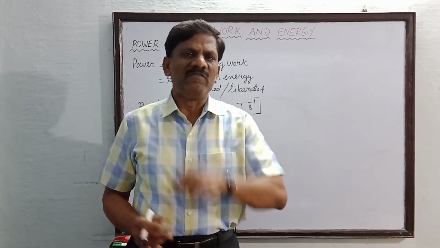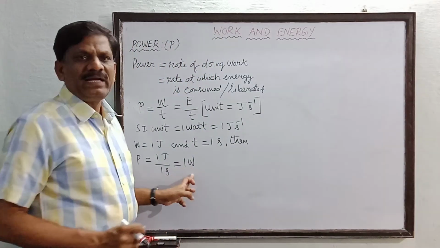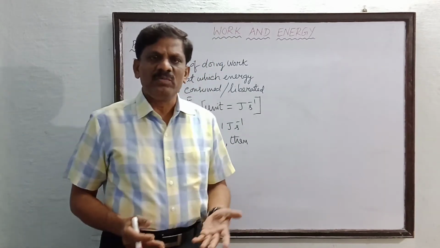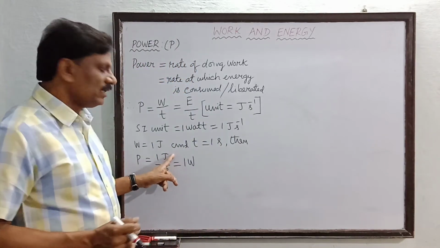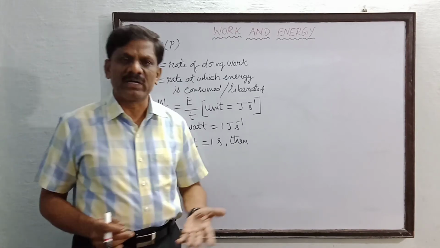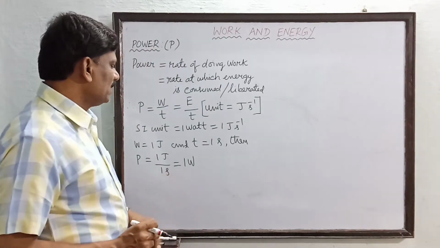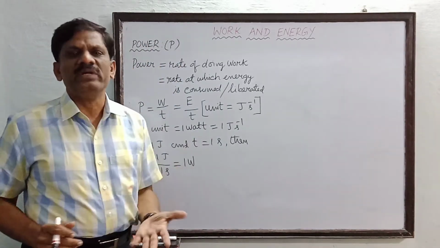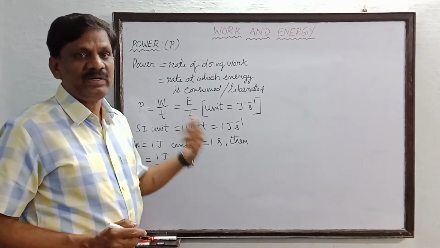So to define 1 watt, we can write like this. The power is said to be 1 watt when a work of 1 joule is done in 1 second. Then the rate of doing work is called 1 watt. Okay students, this is the smallest unit of power. There are so many other, higher units of power.